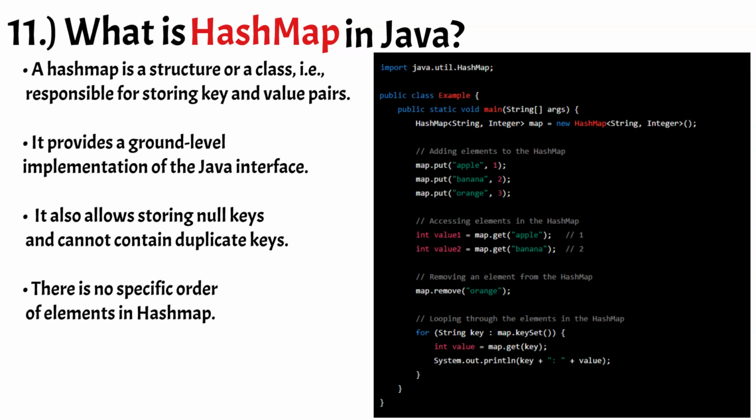Hash maps are useful for situations where you need to store and access data quickly based on a key. They are particularly useful for situations where the dataset is large, since the hashtable implementation allows for constant time access to individual elements, on average. However, it's important to note that the order of elements in a hash map is not guaranteed, since it depends on the internal hashtable implementation. If you need to maintain the order of elements, you may want to consider using a linked hash map instead.